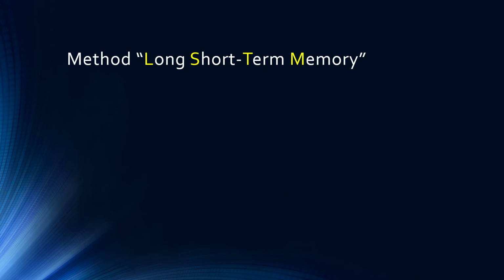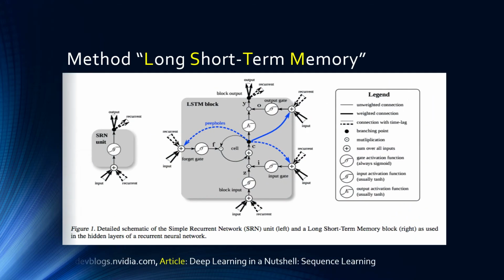For the intellectual part, we use a recurrent neural network with the long short-term memory method.